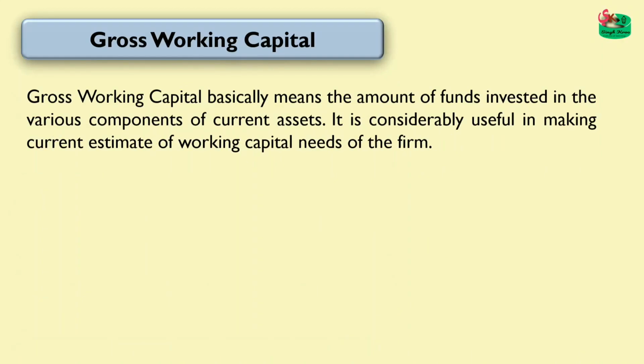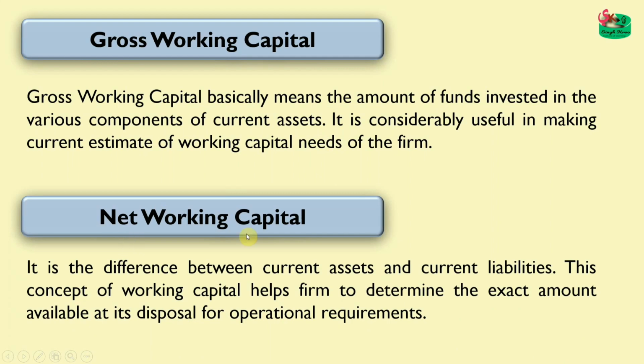Now let us see the next, that is gross working capital. Gross working capital basically means the amount of funds invested in the various components of current assets. See, there are various components of current assets, that is inventories, investments, prepaid expenses, loans and advances. These are the components of the current assets. So the amount of funds invested in these components of the current assets is basically called your gross working capital. OK, now next comes your net working capital.